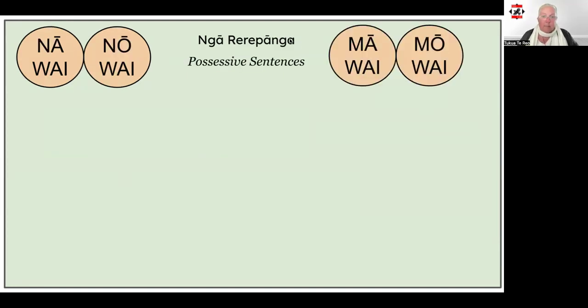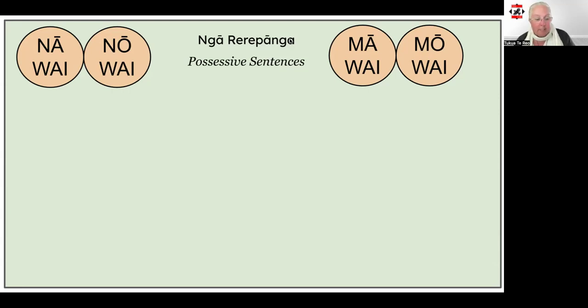The last set of examples where I'm going to negate these is rere pānga, or possessive sentences. We've got our N-class examples here, nāwai and nōwai, to indicate current possession where the a and o categories come into play. And then our M-class possessives, māwai and mōwai, to indicate future possession.